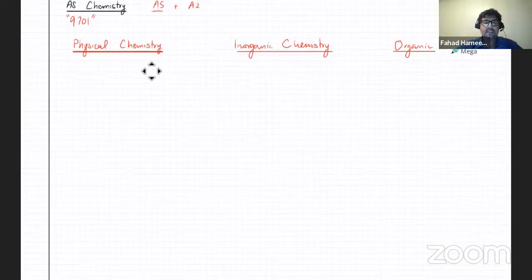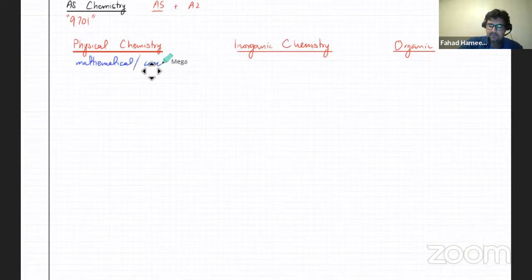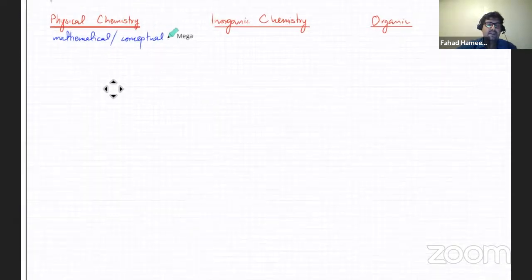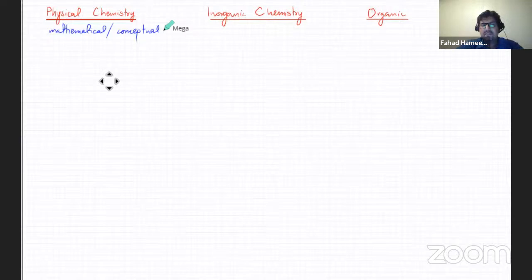Starting with the first part, what do you study in the first part? The first part is more mathematical and more conceptual, so it's more related to understanding concepts. In physical chemistry, there's going to be some maths involved, just like your moles. So I'll list the topics that you study in physical chemistry.